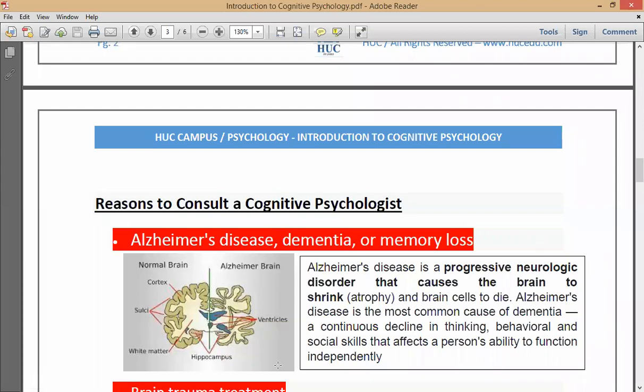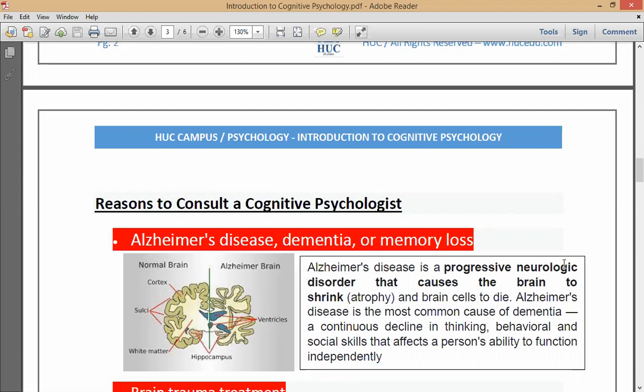Here you can see the transverse section of an Alzheimer's patient's brain. You can see the brain has shrunk. So this condition is known as Alzheimer's disease. In common terms we call it dementia. That is the symptom of Alzheimer's disease, dementia, or in common terms, you can also call it memory loss.